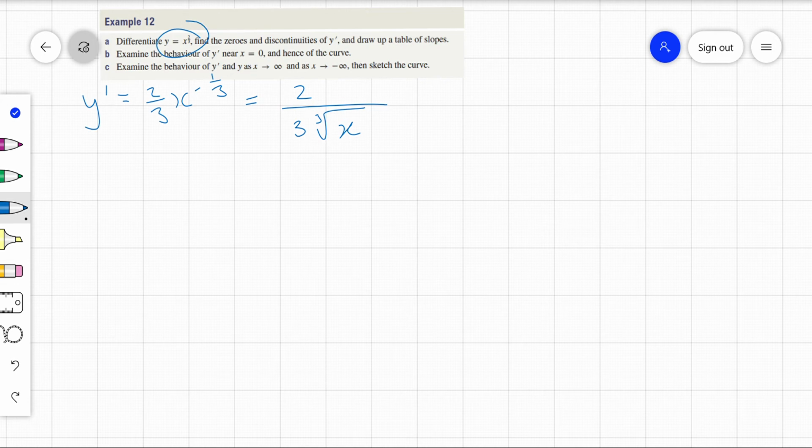So first of all, I can see a couple of things. I can see that this is going to be an even function. If I sub in negative x, if I square it first, I get x squared and then cube root it. So I can do that, no problem. So it's an even function. Also, if I put x equals 0 in, I get y equals 0. So straight away, I might put what I know in. So I know 0, 0. And I think it's going to be symmetrical about the y-axis because it's an even function.